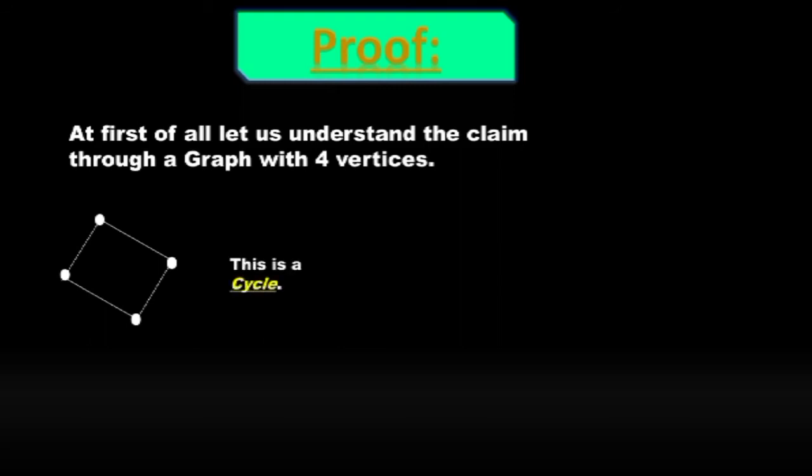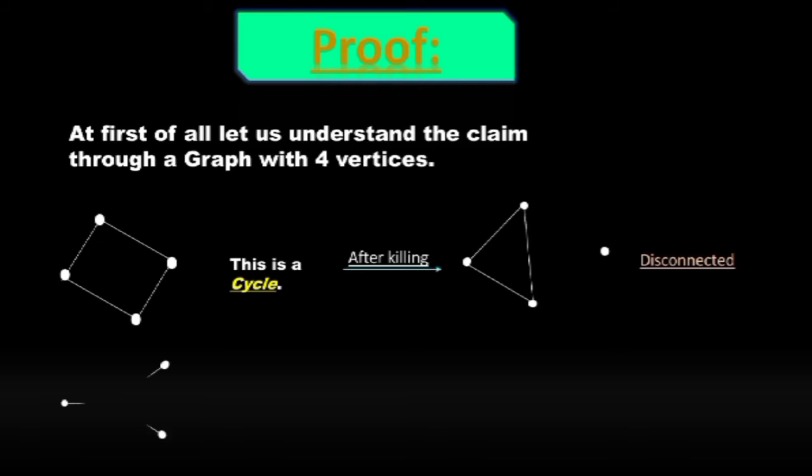Before directly entering the proof, I would like to show some examples for a graph with 4 vertices. Now this is a cycle with 4 vertices. If we apply a single killing, it will become a disconnected graph, and the new graph will look like this. And again, same for a tree with 4 vertices. After a single killing, it will again become a disconnected graph.